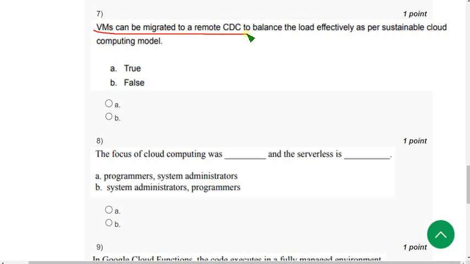So seventh one, VMs can be migrated to a remote CDC to balance the load effectively as per sustainable cloud computing model. So it is absolutely true guys. So mark option A. Now let's move on to the eighth one.